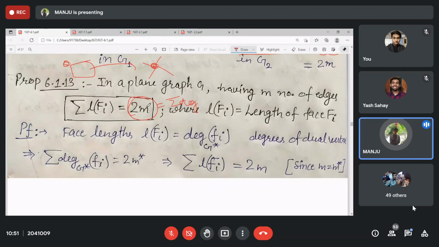In G star it is 2m, and as this corresponds to this one, the length of Fi becomes the degree of small fi. And as you know, E and E star, or m and m star, are the same, the number of edges remains the same in G and G star. That's why it is 2m.